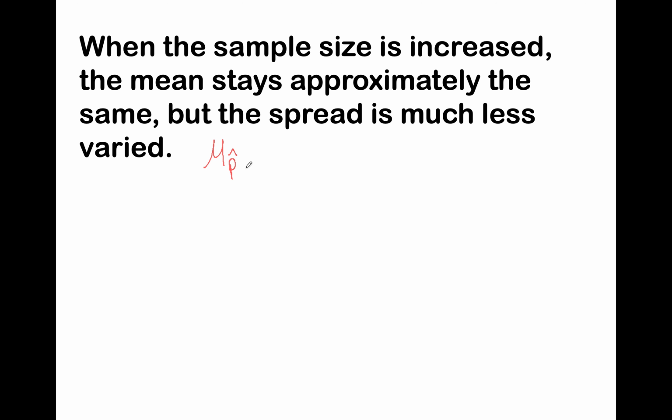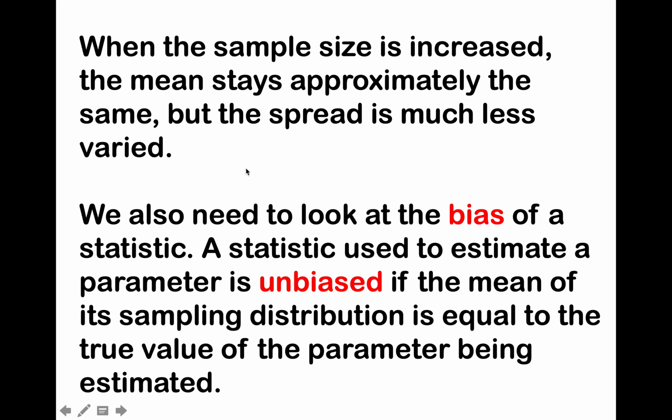we are averaging those. So the other thing that we have to look at that is important is the bias of a statistic. And a statistic used to estimate a parameter is unbiased, which is what we want, if the mean of its sampling distribution is equal to the true value of the parameter being estimated.